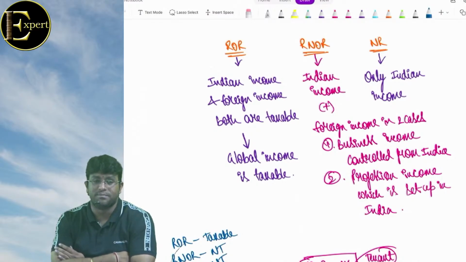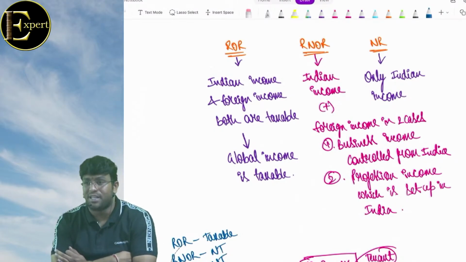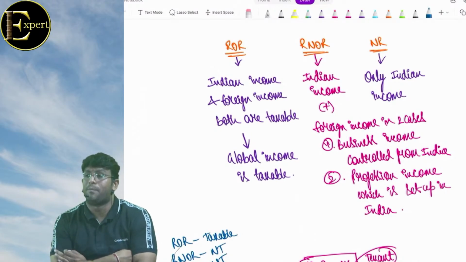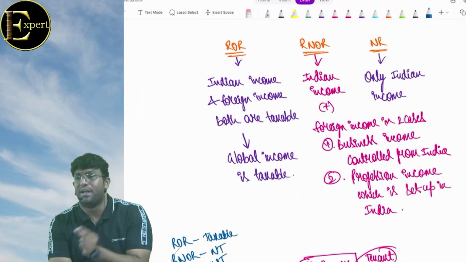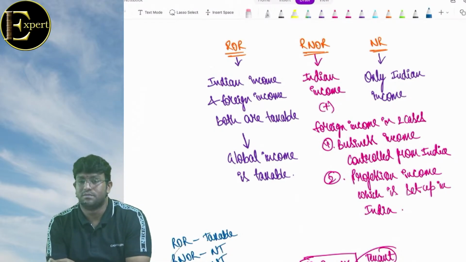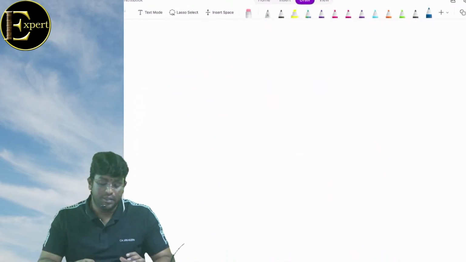If income is foreign income, it is taxable for ROR and also taxable for RNOR in two cases. What are the two cases? Business income, which is controlled wholly or partly from India, and professional income, which is set up in India. So, are we clear? Good. Next point.